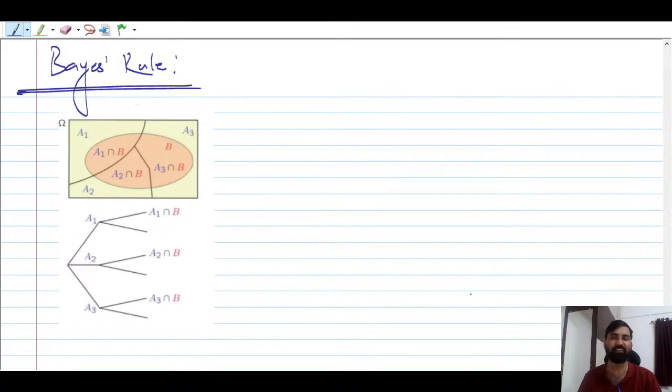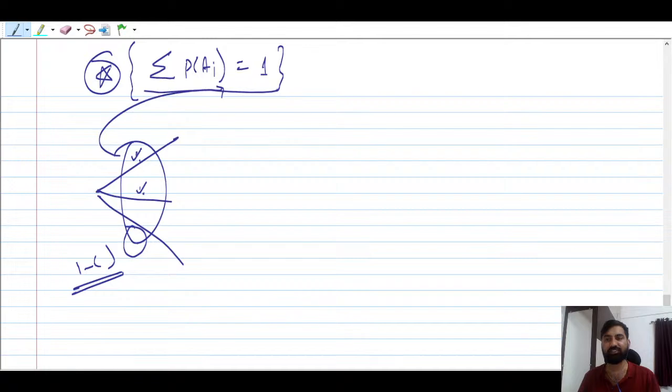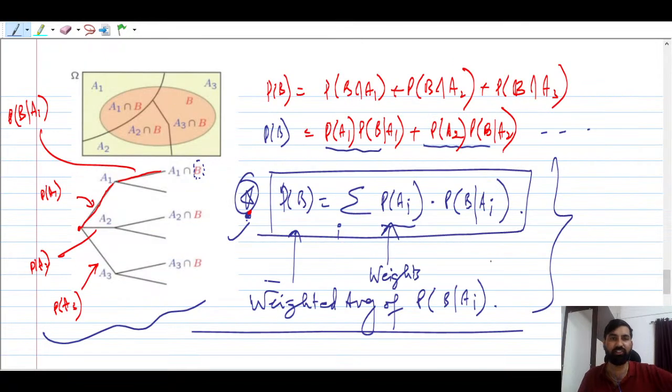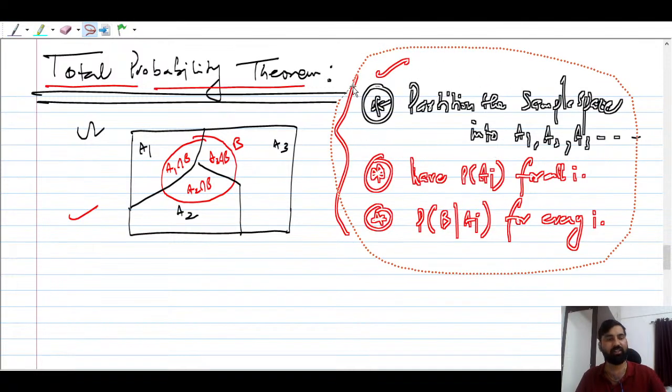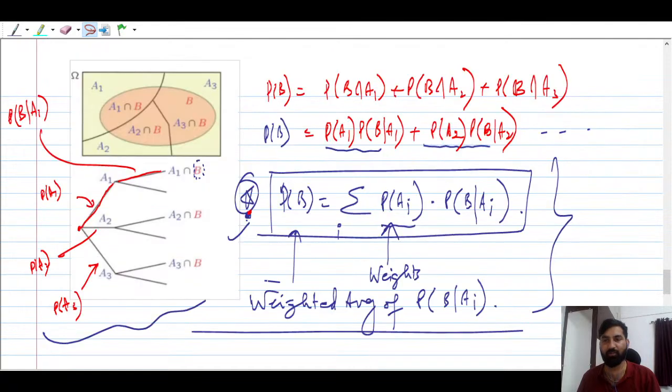See, you have partitioned the sample space, right? And then what you have to do? The 3 steps are the same for this also. Okay, ये तीनों स्टेप आपको करना है. What are these 3 steps that I have written here? So I'm just going to copy this. These 3 steps are important for applying Bayes theorem also. ठीक है?